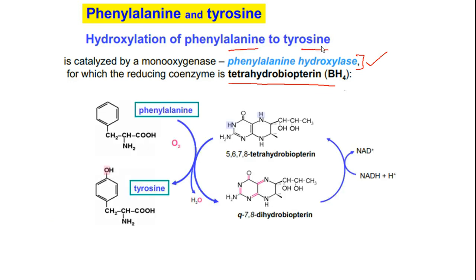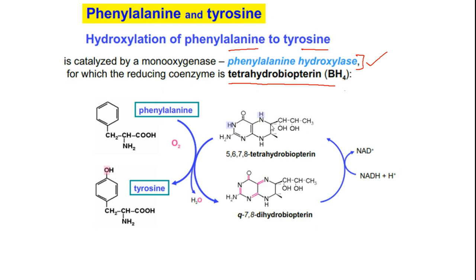So how is this chemical reaction happening? This is phenylalanine, and this is tetrahydrobiopterin. It looks like tetrahydrofolate, where there is the pteroyl unit and a para-aminobenzoic acid unit, whereas in biopterin you have a simple carbon chain: CHOH, CHOH and CH3.